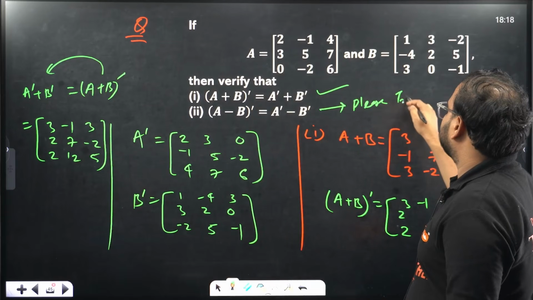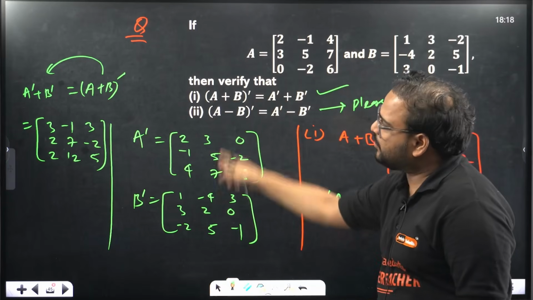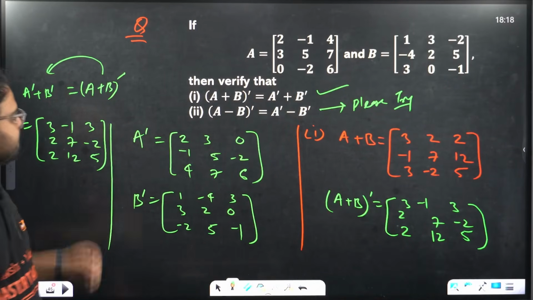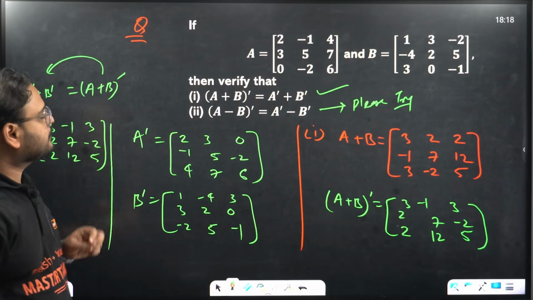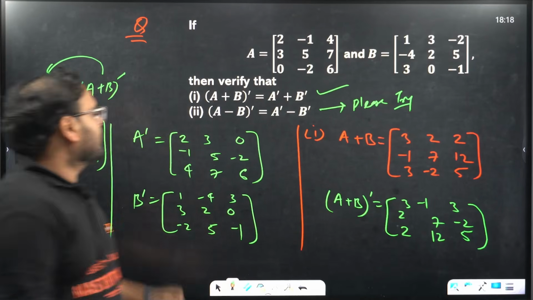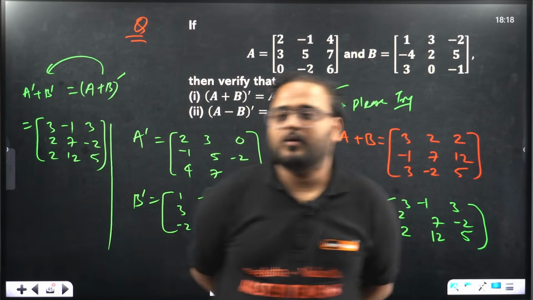Second one, please try. Exact same. Take the difference of these two, and we already have these two values. Take the subtraction over here also. You can do it, right? Correct now? You can do it.